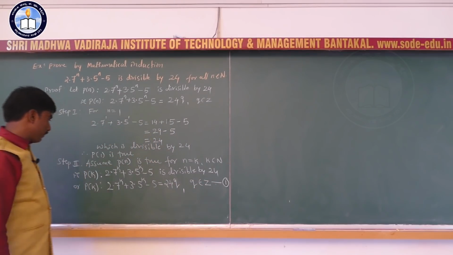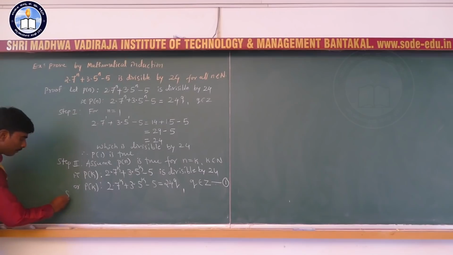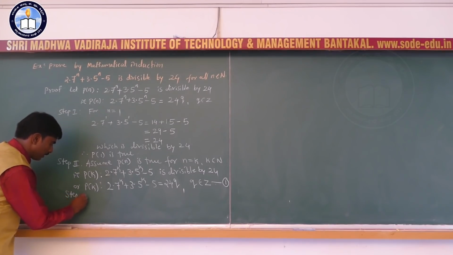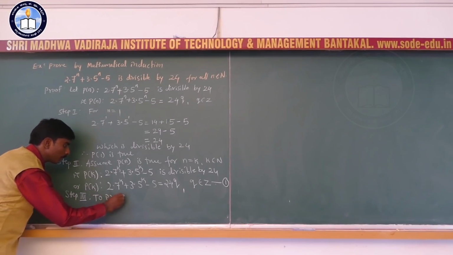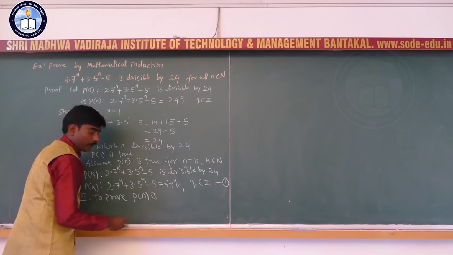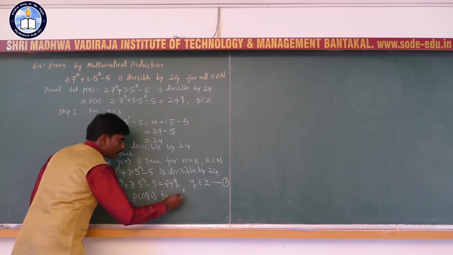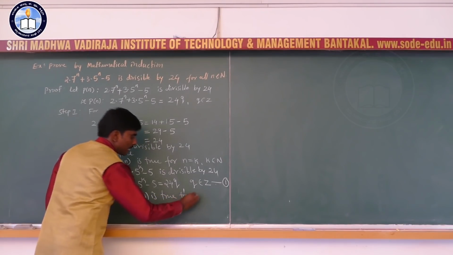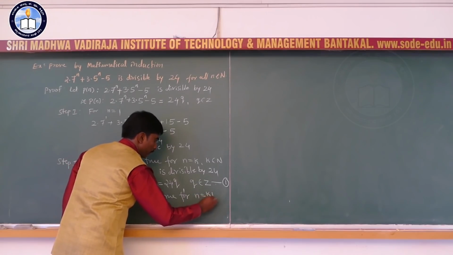Next, we will move to step 3. Here, to prove P of n is true for n equal to k plus 1.